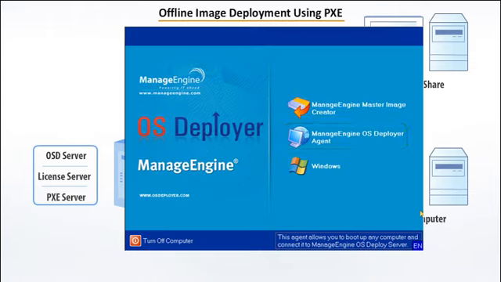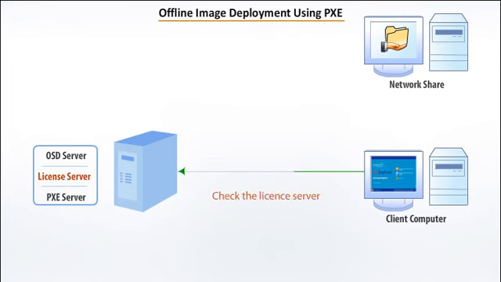Similarly, to deploy an image, choose the OS Deployer agent. In the image deployment, the agent contacts the license server for acquiring a license and then deploys the image from the network share.